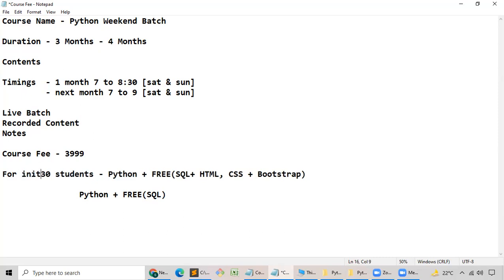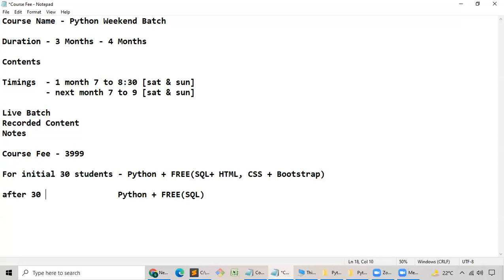For the initial 30 students. Assume that after 30 students, maybe after 1 week, if you do the admission, 100%, it will be closed. For this particular weekend batch, I'll be the mentor, and I'm planning to restrict the numbers. Why? Because some of them are requesting recorded content. I think 60% of the people have requested, sir, I will purchase the course, but I'll go for recorded content. Anyhow, it's up to their wish whether to attend the live batch or recorded content.